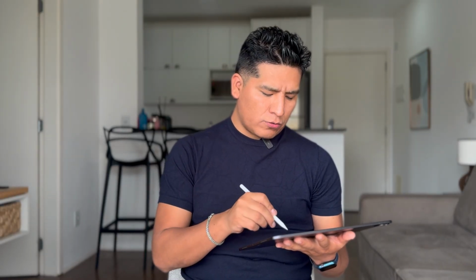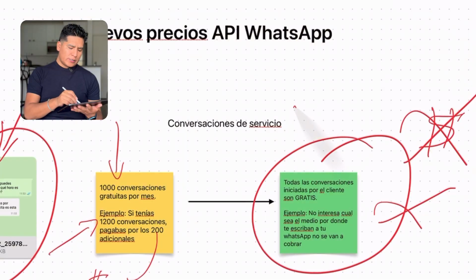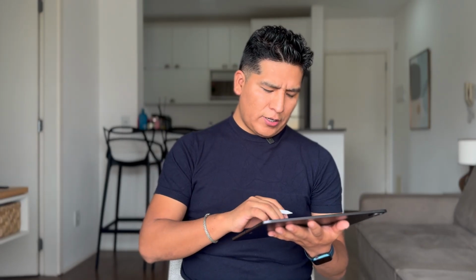For example, at WhatTicket, we use the API to communicate with our clients, and normally a client writes to you more than 3 times a month. I mean, they can write to you today, tomorrow, and in a few weeks. So if it exceeds 1,000, you would have to pay, but now that has disappeared, and it doesn't matter through which medium they write to you. Before, it was also categorized. If they write to you from ads, you don't pay. If they write to you from Facebook, you don't pay. Otherwise, it doesn't matter if they write to you from TikTok, email, website, QR posters, you won't pay anything for service conversations.